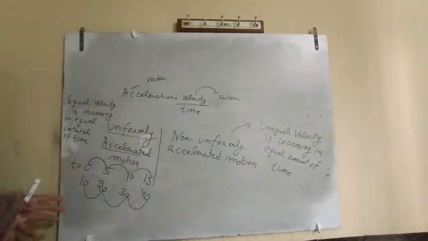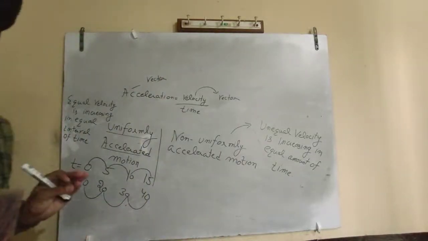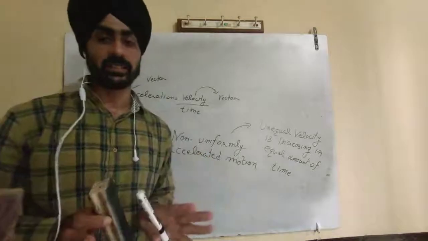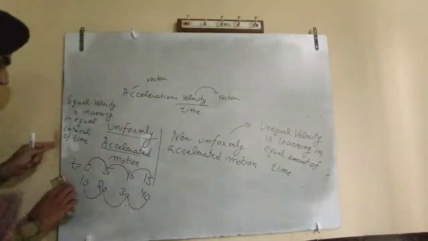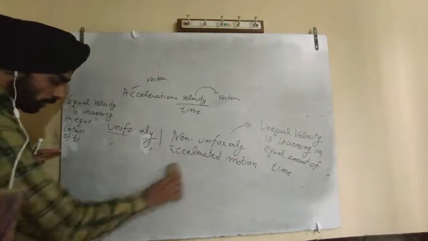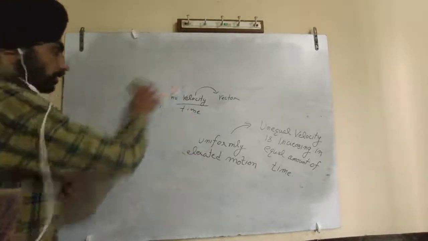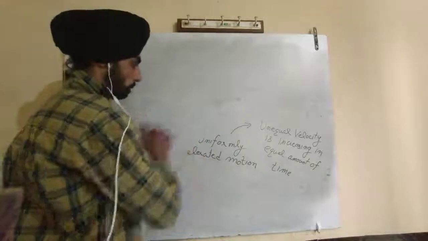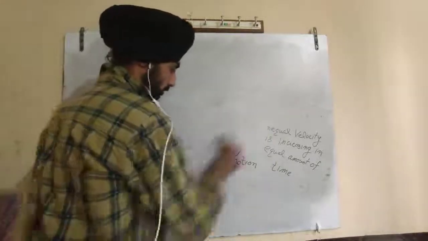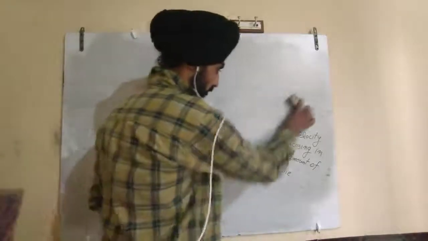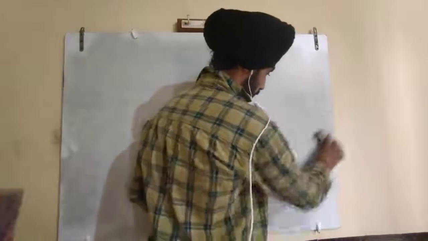Next, there are two types of acceleration. One is average acceleration and one is instantaneous acceleration. We are going to discuss that. So the next concept is, there are two types of acceleration.